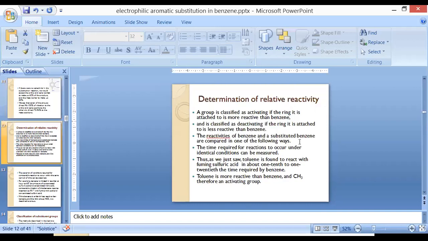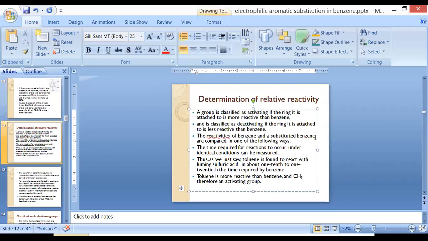Now, how can we determine the reactivities of these positions, ortho, meta and para? A group is classified as an activating group, which we have already discussed. A group which is going to make the ring active, or we can call it an activating functional group, converts the ring to be more reactive than benzene. A compound which will deactivate the benzene ring, we can categorize under less reactive than benzene.